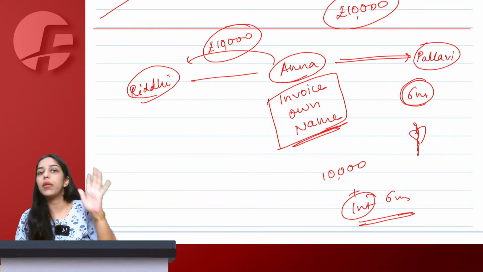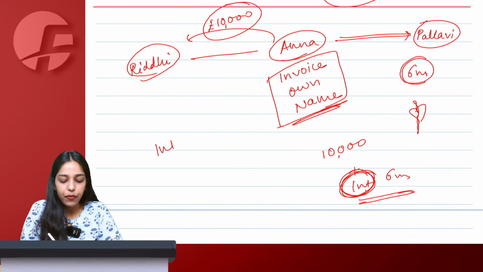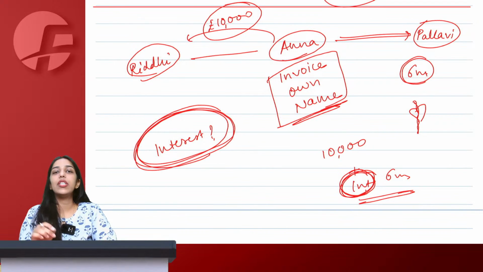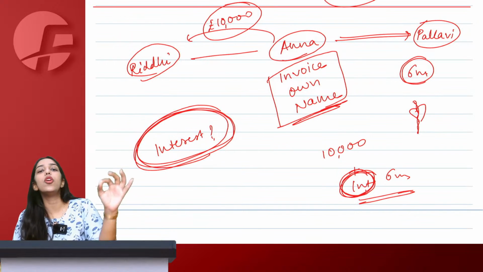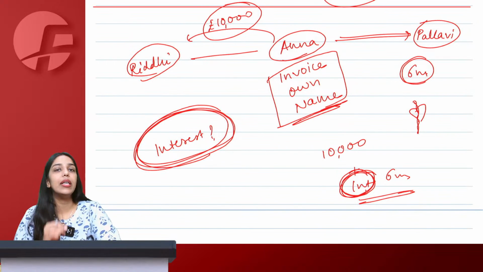The question here is, what should be the treatment of this interest? Because understand, normally if you give a loan, deposit or advance to someone, and you earn interest, that interest is exempt under GST, right?